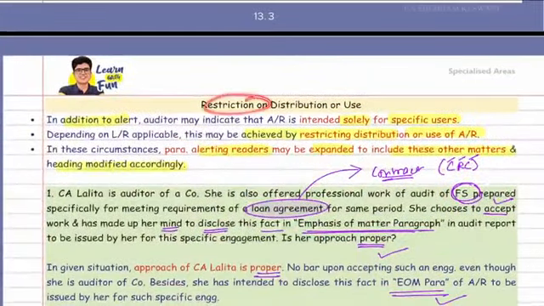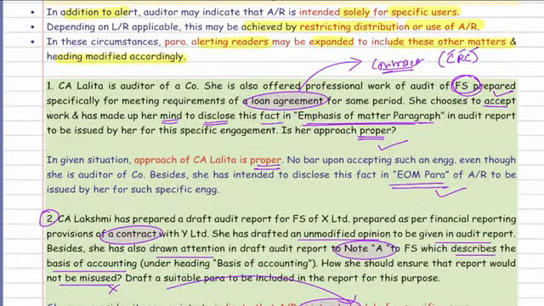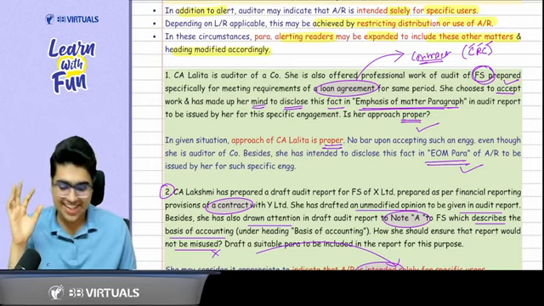This restriction on distribution and use is the same thing which is given: in addition to the alert, say it is solely for specific users, so it should not be distributed or used by other users. Got it? Got it, sir. Now let's do some questions. Now let's do two questions.